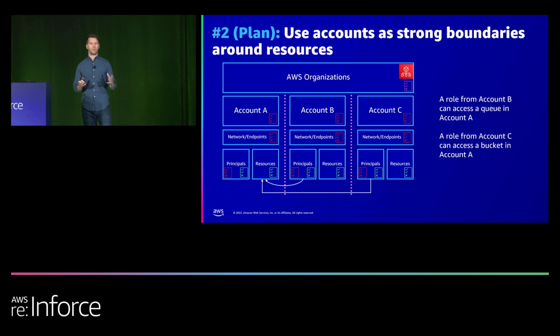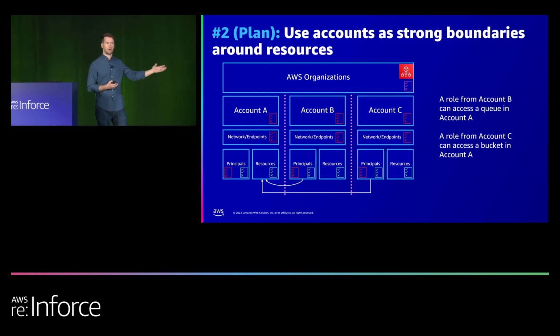So let's look at more of a visual example here. Let's say we have 3 accounts, A, B, and C, and we want to consider whether a role from account B can access a resource, an SQS queue, in account A, and a role from account C can access a bucket in account A. Well, before IAM Access Analyzer, I would have to go look at these policies and evaluate the permissions in them and understand what APIs are available and whether or not the conditions are allowing something or not.